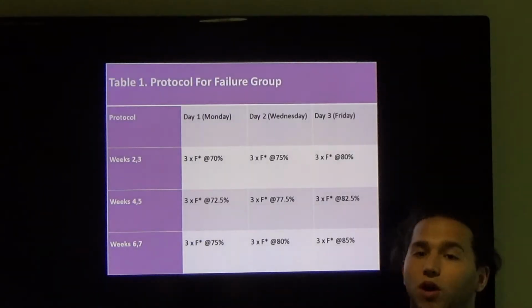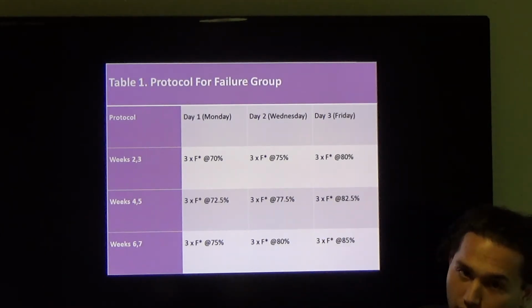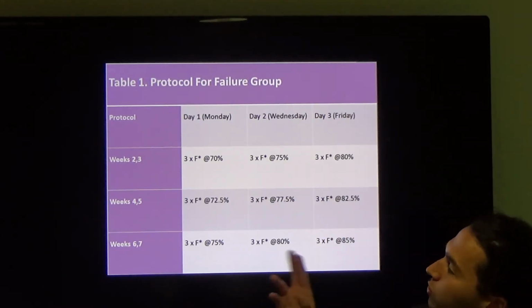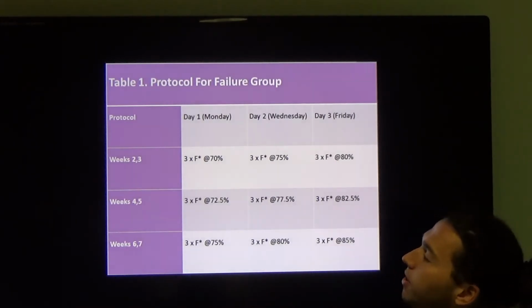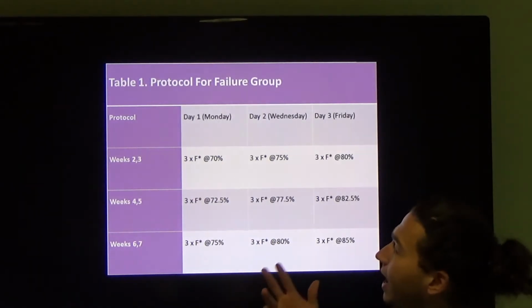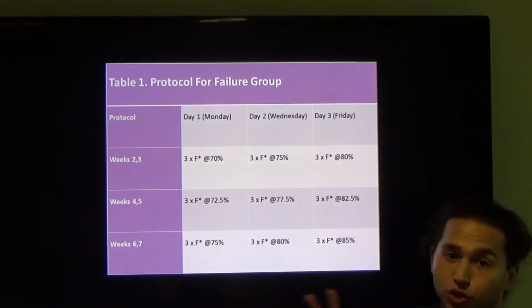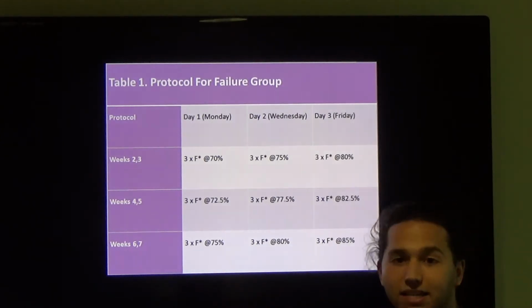Okay, so here for table 1, we have the protocol for the failure group. Here we have them training Monday, Wednesday, Friday, so non-consecutive days. Weeks 2 and 3 are the same, 4 and 5 are the same, and 6 and 7 are the same. So for example, on Monday we have 3 sets to failure at 70%, and we're going to do that for 2 weeks. Weeks 4 and 5 will be 3 sets to failure at 72.5%.